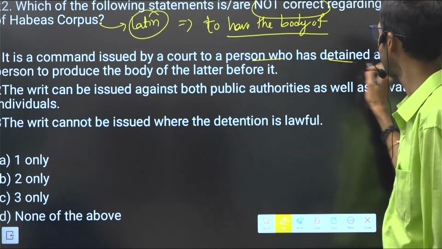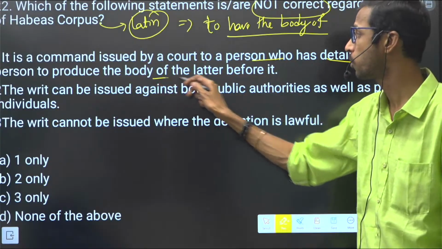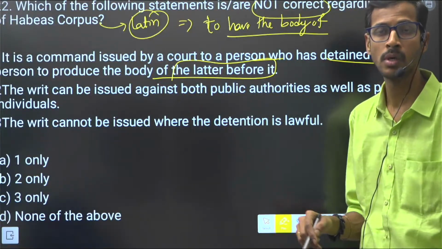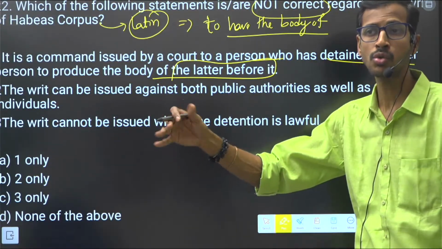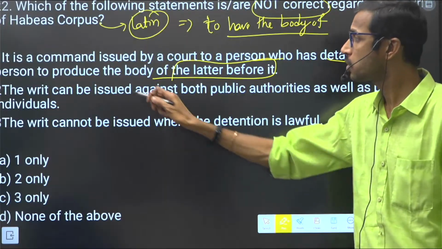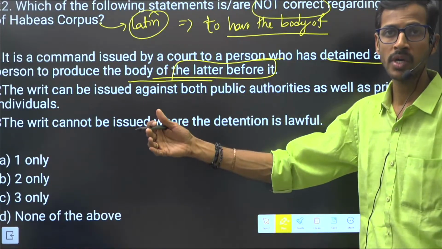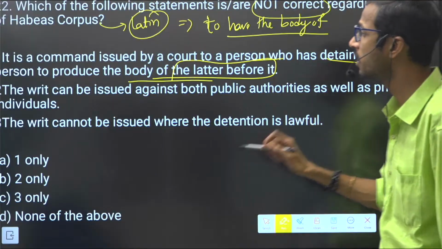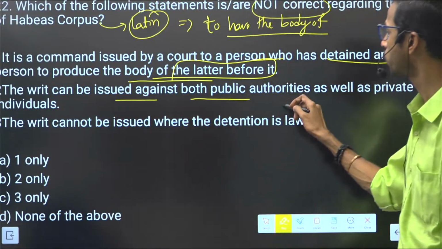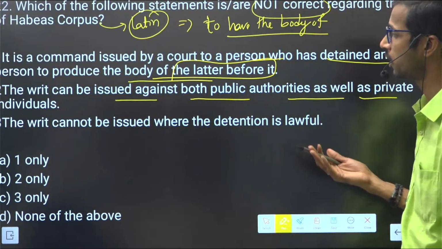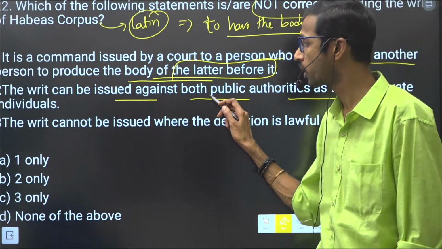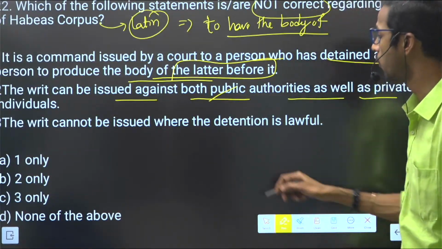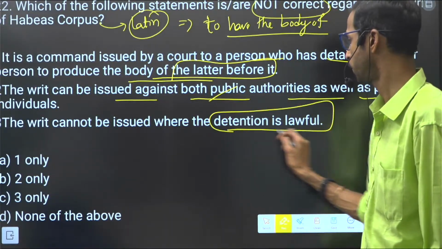It is issued to a person who has detained another person, to produce the body of the latter before it. The judge asks the person who has detained someone to produce the body of the detained person. The writ can be issued against both public authorities as well as private individuals. This is also very important. A writ cannot be issued where the detention is lawful.